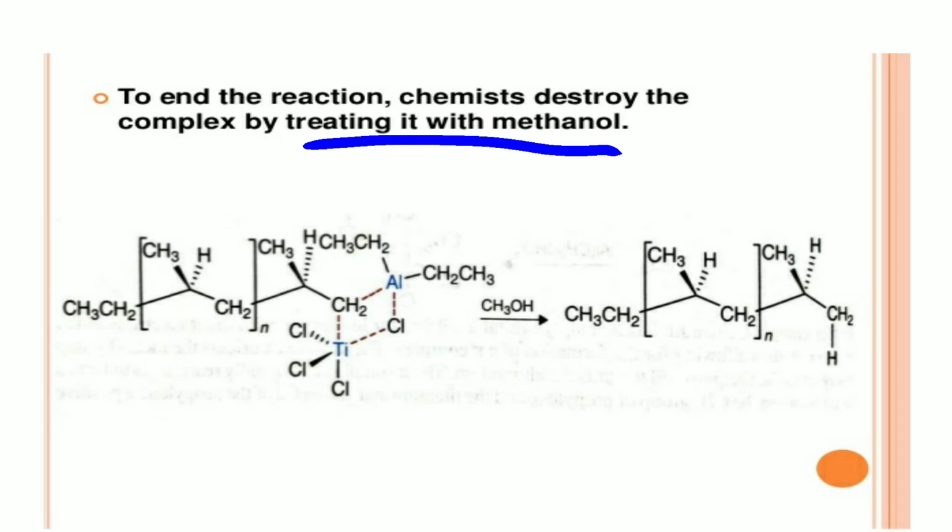If you want to stop this reaction, we add methanol over here, and this methanol stops the reaction by breaking this bond at this CH2 position and also at the aluminum position. Here we get the product.